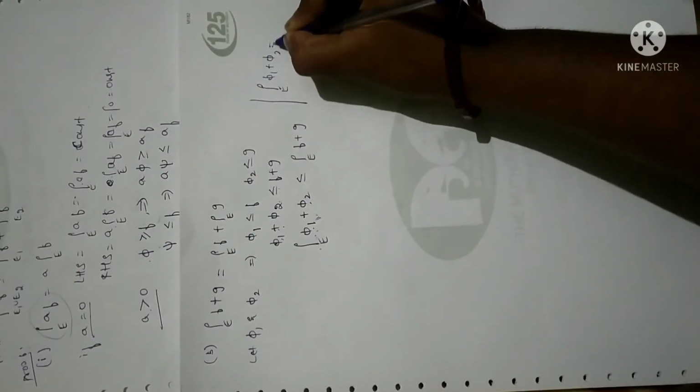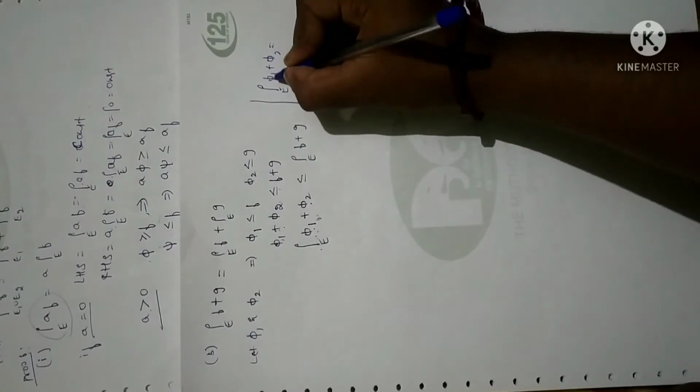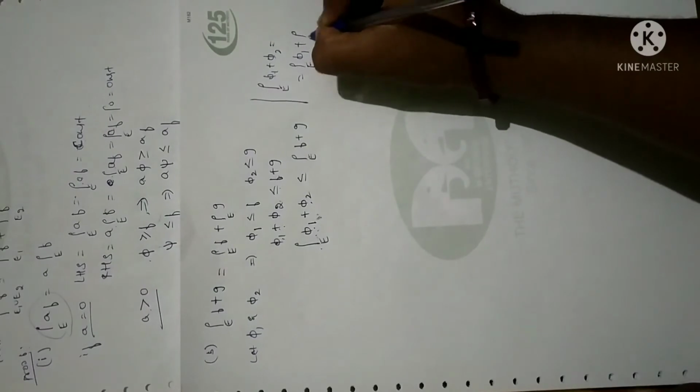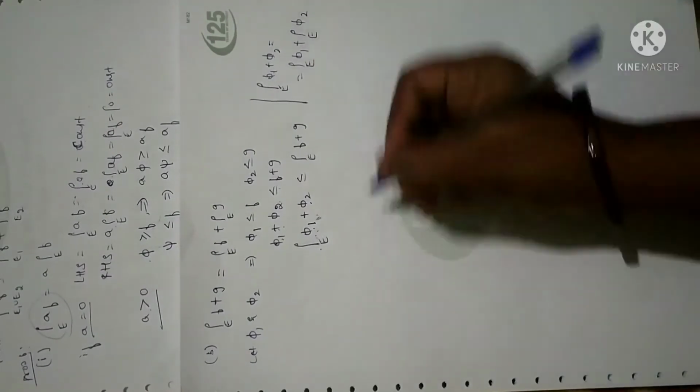Suppose pi1 and pi2 are simple functions, we can write this as integral over E of pi1 plus integral over E of pi2. I have proved this theorem, so you can go through that.